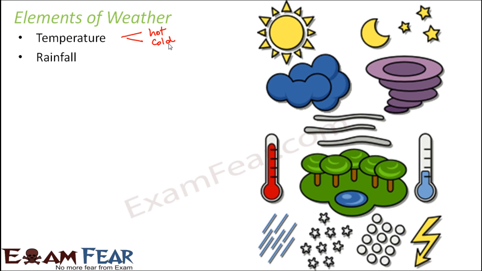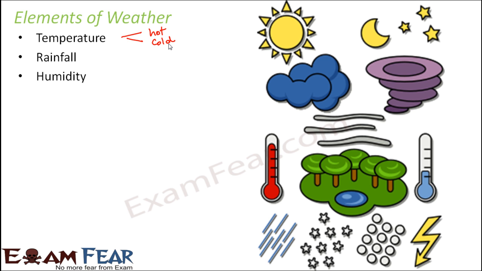Next is rainfall. Rainfall is another very important element of weather. If it rains heavily, we say it's a rainy day, the weather is bad. If it doesn't rain, in that case also the weather becomes dry. So how much rainfall there is also determines the weather of the particular day.